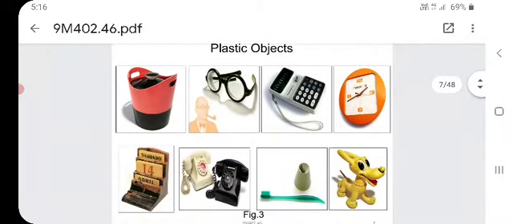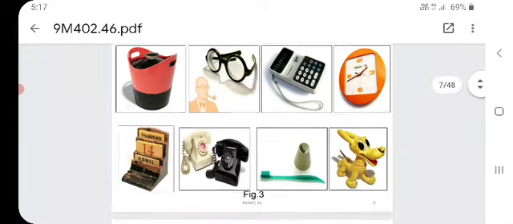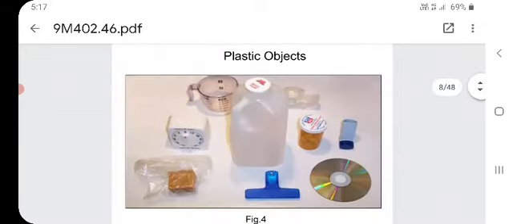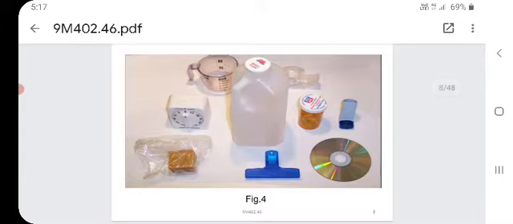See here also: telephone, watch, toys, spectacles, like that. Plastic objects here: bottles, water bottles, ice cream bowls, CDs, some of these things.